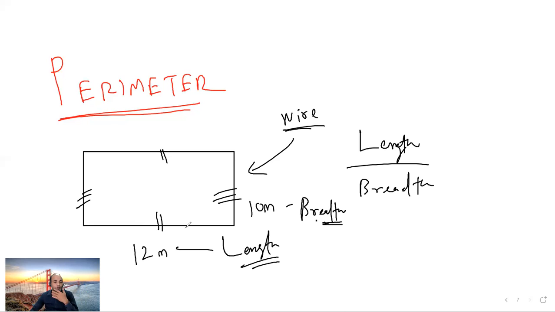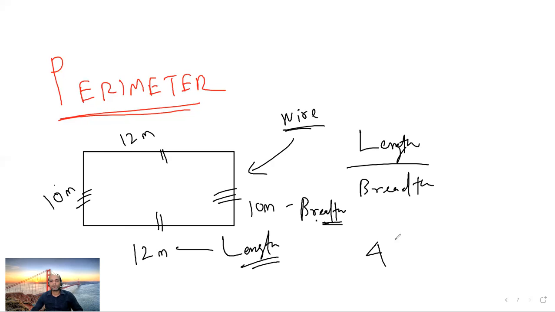Now you have to find out how much length of wire is required to prepare this rectangle. This is 12 meter, this is 12 meter also, this is 10 meter. Now what will you do? You will add 10 meter plus 12 meter, 22, again 10 meter, 32, again this 12, that is 44.